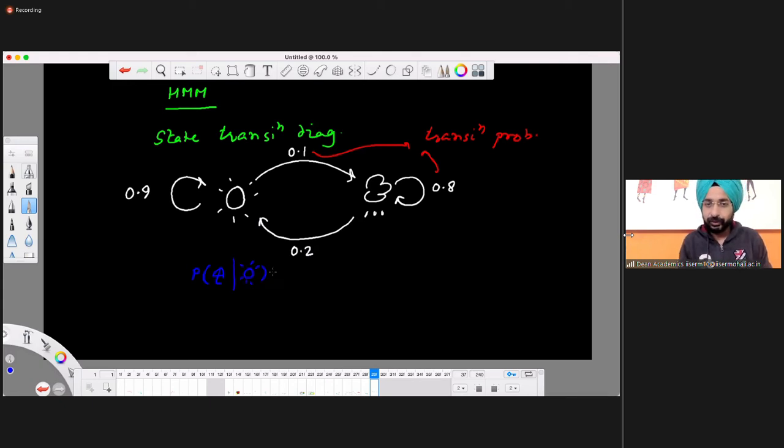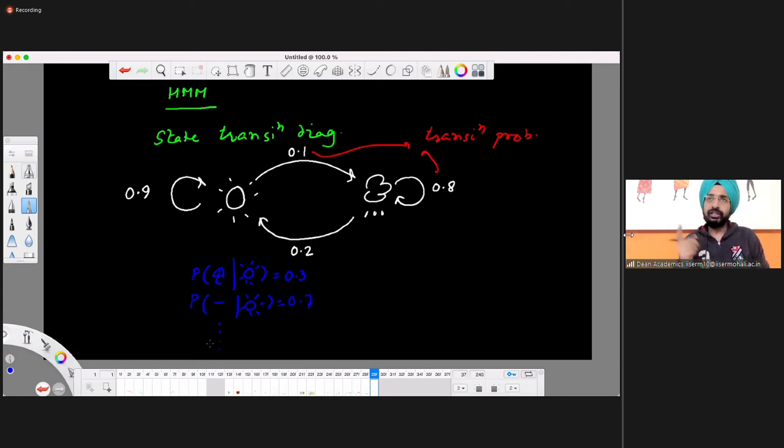Okay, this should be low. Let's say I am taking some arbitrary number, let's say 0.3. What is the probability of seeing no umbrella, given that it's sunny? This should be high, so I'm putting 0.7, right? Don't worry about these numbers. Just look at this.